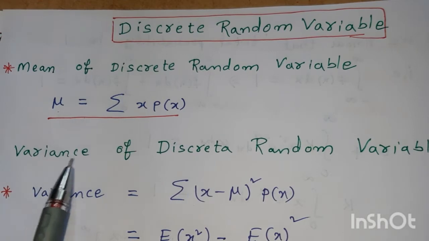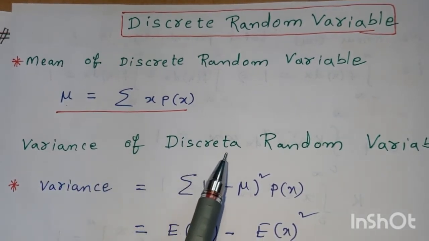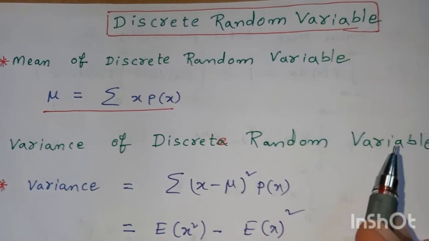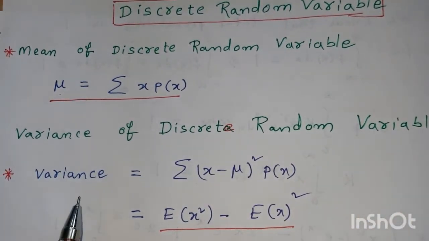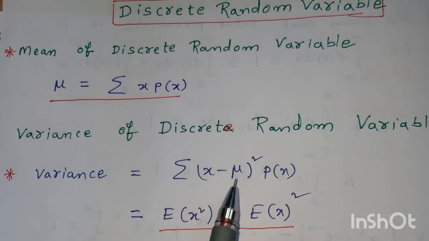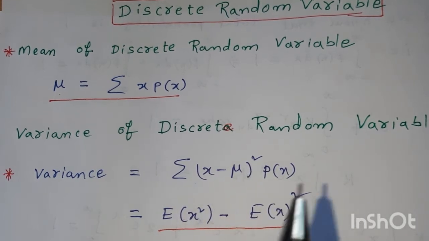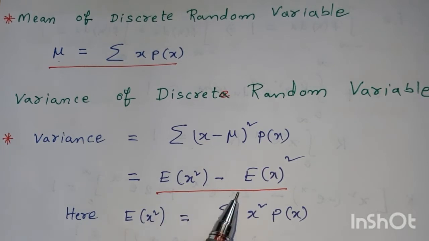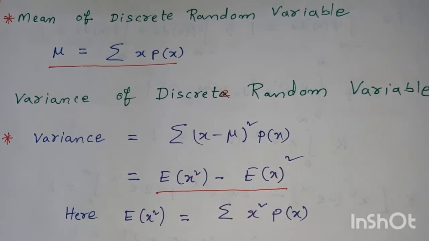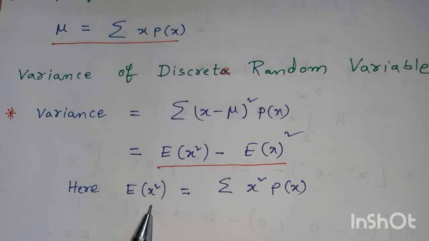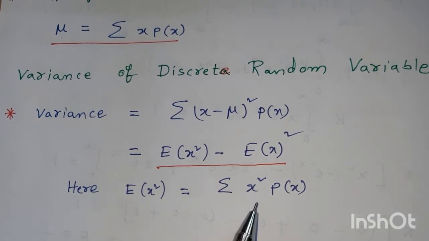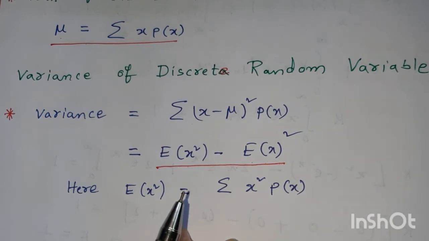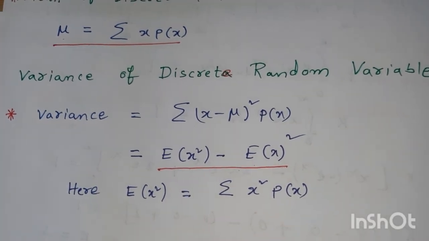Now the variance of a discrete random variable is given by summation x minus mu whole square into p of x, or you can also write it as e of x square minus e of x whole square. Here e of x square is summation x square p of x. Now let us go to the problems of discrete random variable.